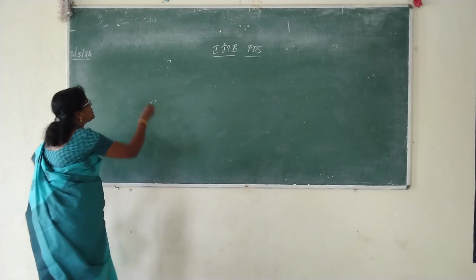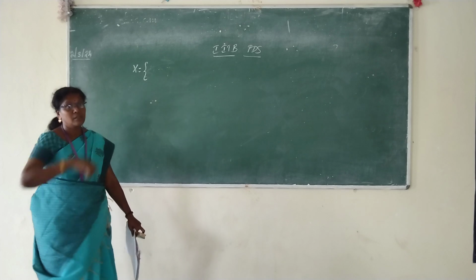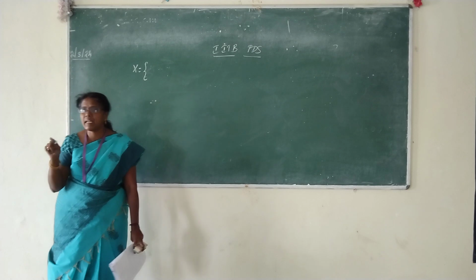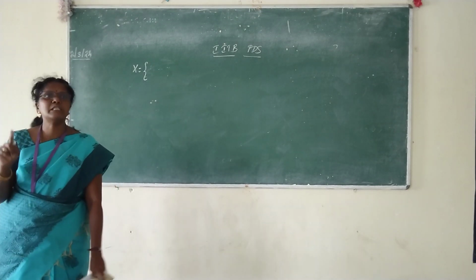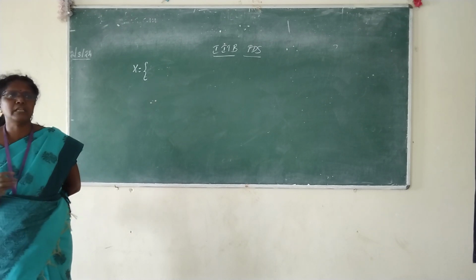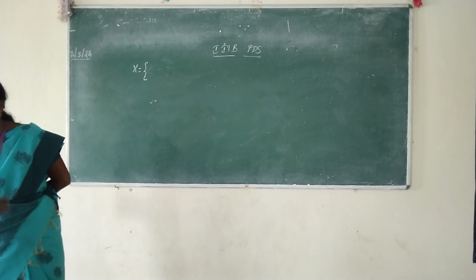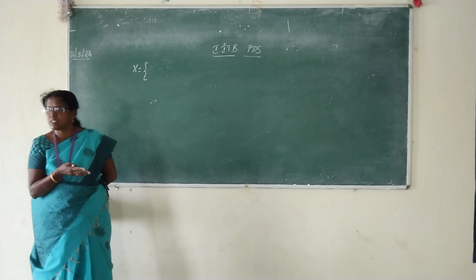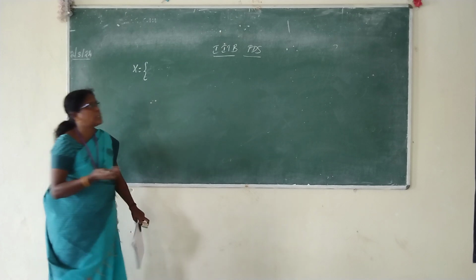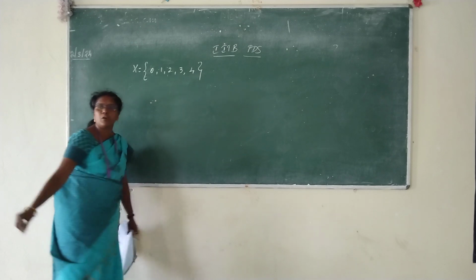Tell me what are the possible values for X now? Numerical values. In one family, how many children are possible? 4 children are possible. X indicates the number of boys. So what are the possible values for X? 0, 1, 2, 3, 4. Whether 0 is inclusive or not inclusive? Inclusive, because no restriction is given here. In the previous problem a restriction was there, so we excluded 0. Here there is a possibility that all the 4 may be girls also. So totally 5 values are possible.